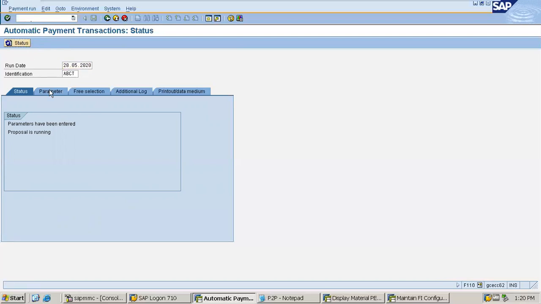Proposal is still running. It will take a bit of time in order to complete the proposal run.